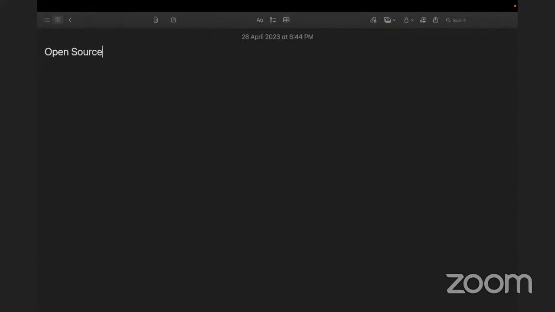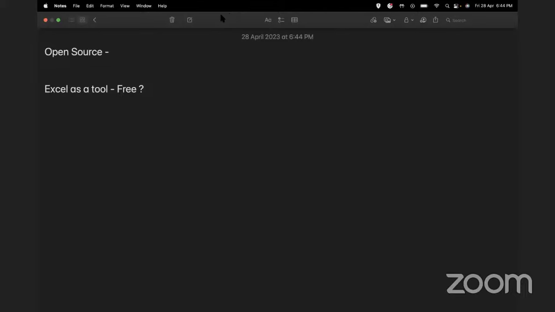Open source, think about it as a difference between, suppose Excel as a tool. Can you get Excel for free today? Yes or no? Even if you get the hacks and tools, you can get it for free, or at least you can get a free version trial just to look at the sheets. I know you can't edit them. But what is Excel? Excel could be called a free tool.